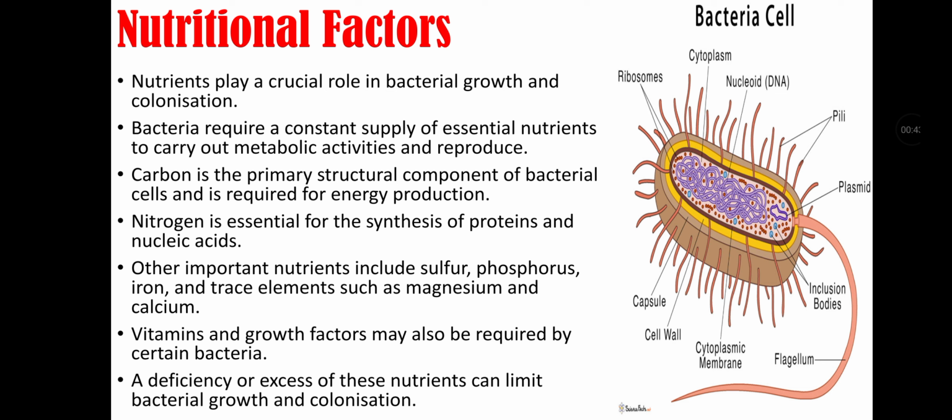First, there are nutritional factors, as nutrition plays a crucial role in bacterial growth and colonization. Bacteria require a constant supply of essential nutrients to carry out metabolic activities and reproduce. Carbon is the primary structural component of the bacterial cell and is required for energy production. Nitrogen is essential for synthesis of protein and nucleic acid, and other important nutrients include sulfur, phosphorus, iron, and trace elements such as magnesium and calcium. Vitamins and growth factors may also be required by certain bacteria, and a deficiency or excess of these nutrients can limit bacterial growth and colonization.